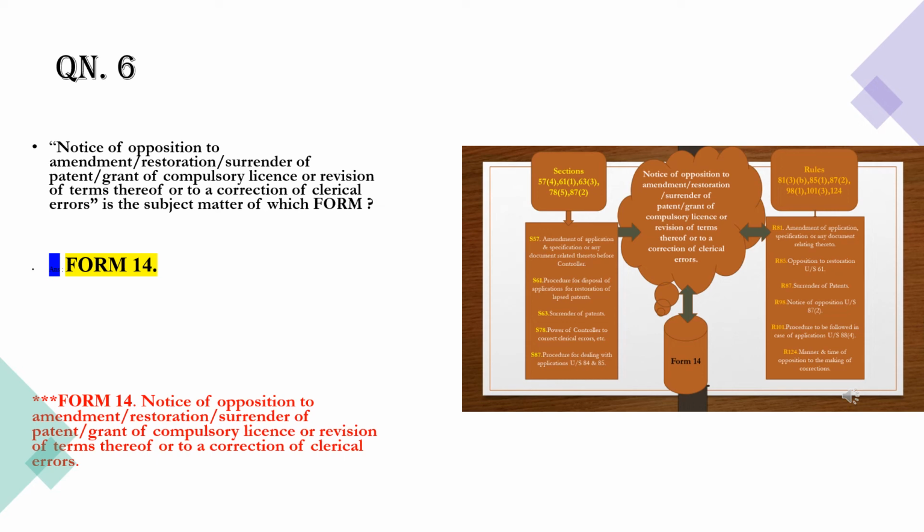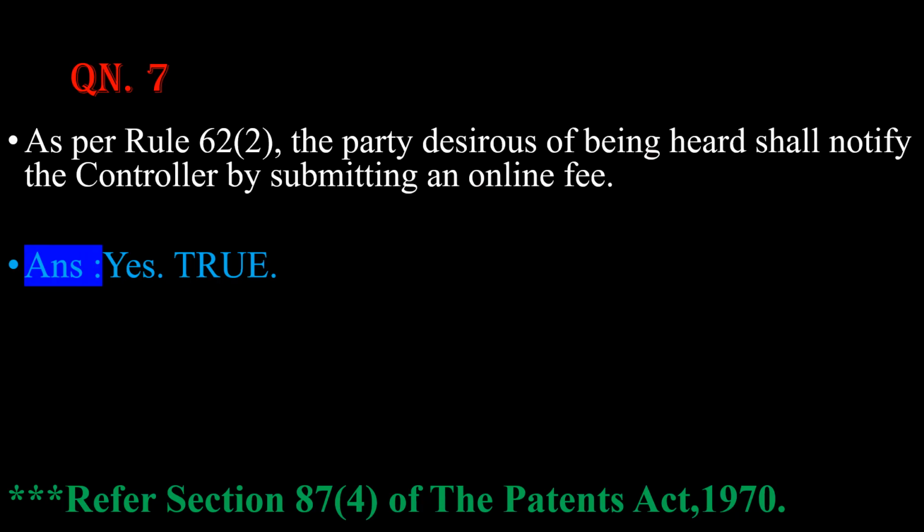Form number 14 is notice of opposition to amendment or restoration or surrender of patent or grant of compulsory license or revision of terms thereof or a correction of clerical errors. For this, I have also given the old slide here where we had tried to establish the relationship between the relevant sections, rules and the form. Let us proceed.